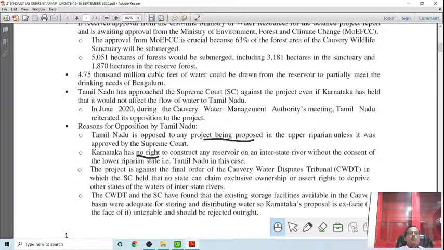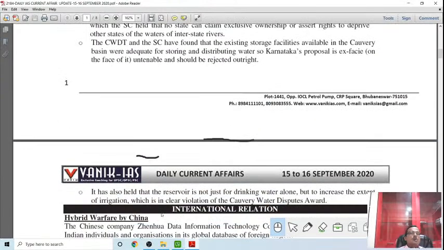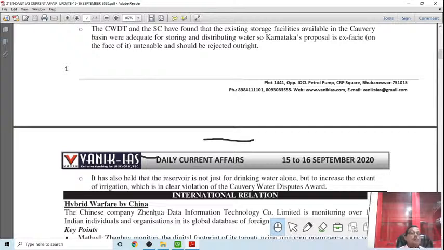The Central Water Dispute Tribunal (CWDT) and the Supreme Court found that the existing storage facilities available in the Kaveri basin were adequate for storing and distributing water, and Karnataka's proposal was ex facie untenable and should be rejected outright. Karnataka wants to add another reservoir for its own requirement, but it is going against the interest of Tamil Nadu, because the water flow to Tamil Nadu will be affected. The summer crop of Tamil Nadu depends upon the water flow from the Kaveri river from upper riparian Karnataka.